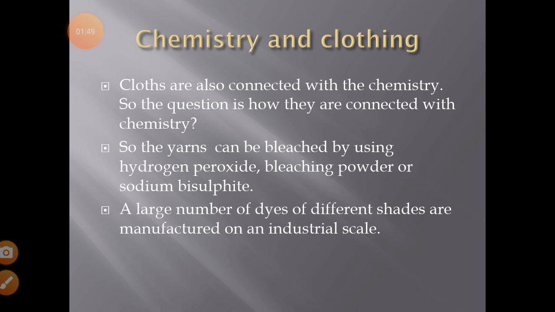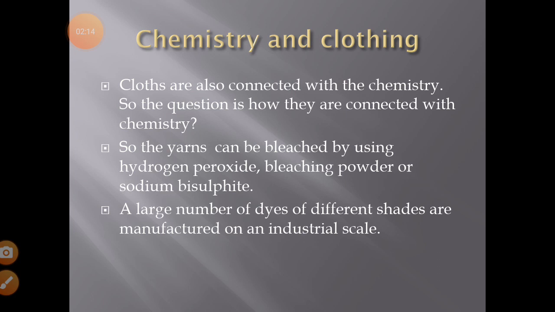First of all, bleaching of the clothes, for the cleaning of these fibers, is done by chemistry or by these chemicals. And then the second is dye. Always the fibers are in three colors, whether they can be white, brown, or black.